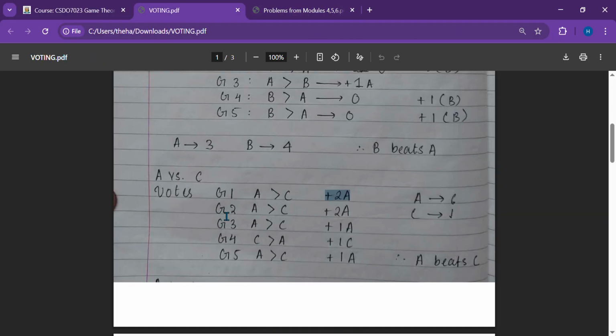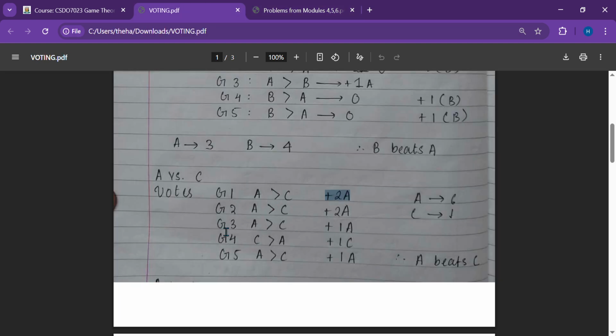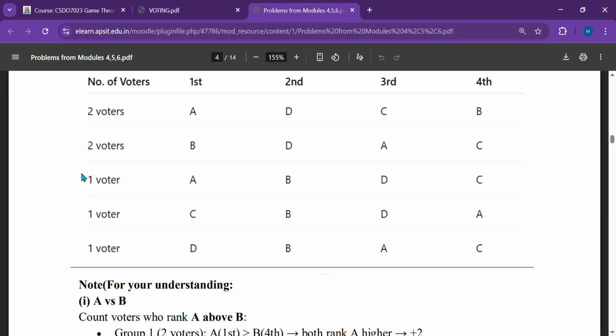Similarly, for the next round, A is placed before C. So who will be given the points? A will be given 2 points again over here. And then G3 again. For the third round, A is placed before C. How many points will A get? A gets 1 point and C gets no points.